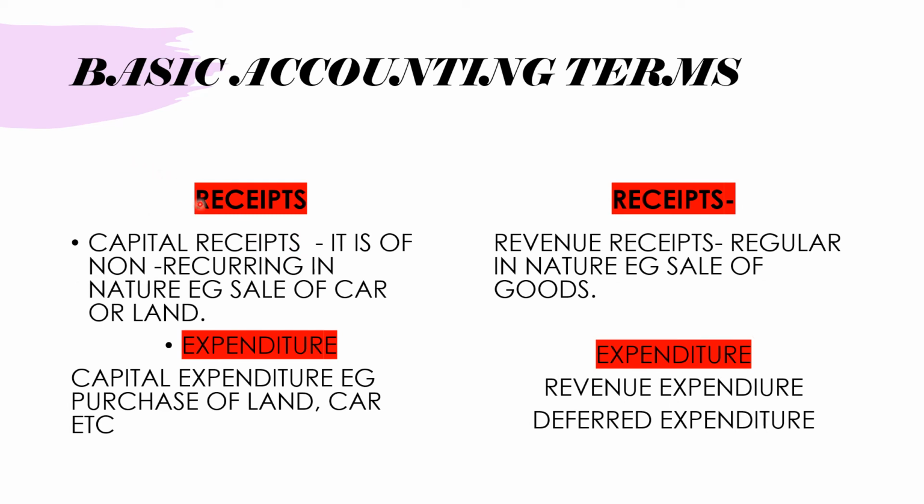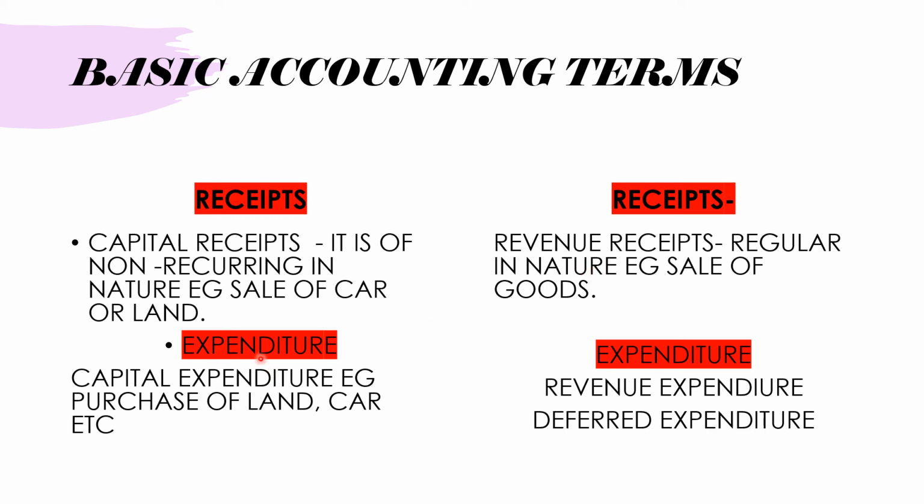Now other terms are receipts. Receipts are also divided into two. Capital receipts are non-recurring in nature, meaning they won't repeat again and again. Like sale of a car, we won't be selling it again and again, right? Or land. So these are called capital receipts. And what about revenue receipts? They are regular in nature. For example, the sale of goods, which we sell every day based on our business.